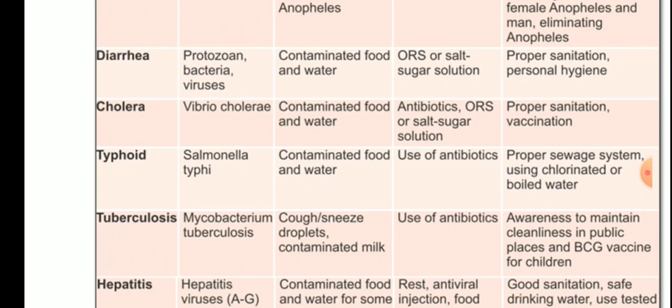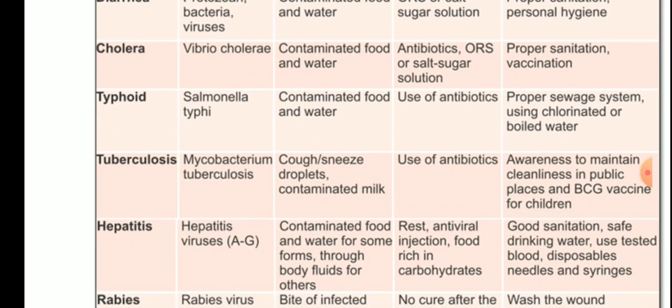How it is transmitted: cough, sneeze, droplets, contaminated milk. How it can be controlled: by using the antibiotics. And what is the prevention? Awareness to maintain cleanliness in public places, and BCG vaccine for children. Okay, Bacillus, Calmette, and Guerin, the name of the vaccine. Clear?